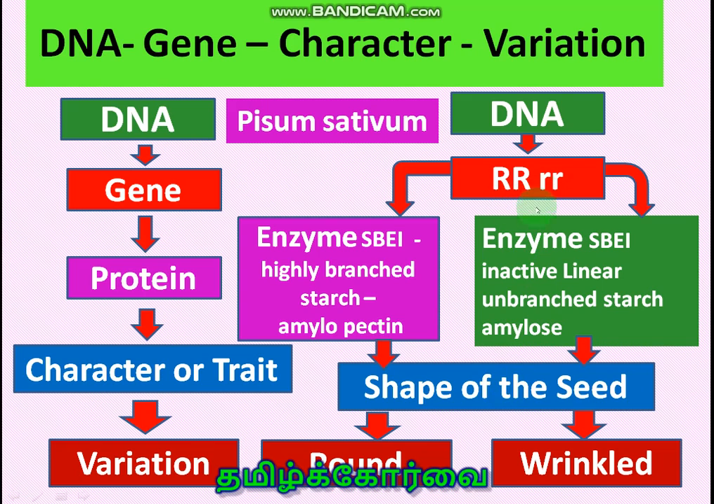Whereas small r is not able to produce active enzyme, so it is able to produce only unbranched starch amylose. So the seeds become wrinkled. So shape of the seed, on one side it is wrinkled, another side it is round. So there are two variations determined by the genes present in the DNA of Pisum sativum.